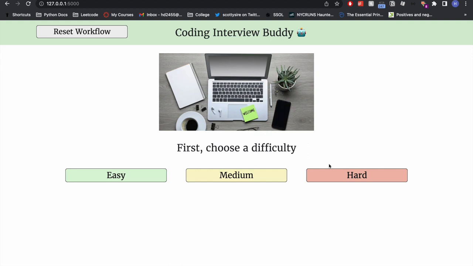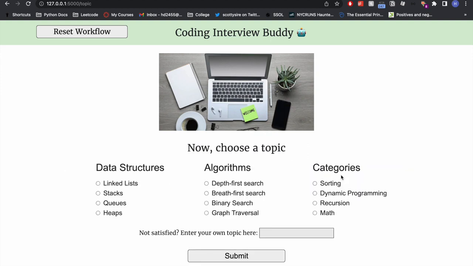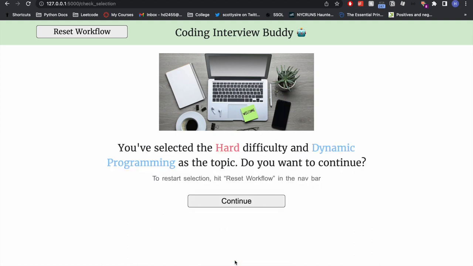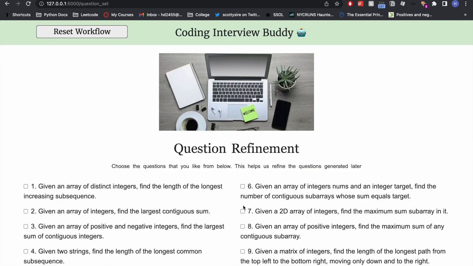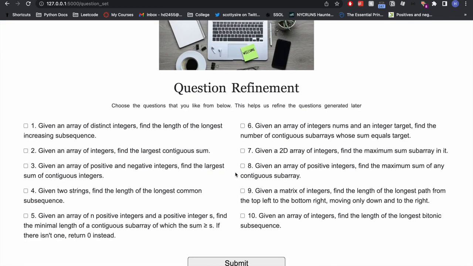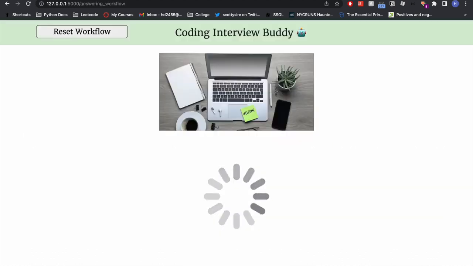Okay, so for this one, I'm going to choose a hard difficulty question on dynamic programming. I'm actually pretty bad at DP, so I'm not sure if I will be able to solve the question. But going to the question refinement stage, I actually don't even have to refine the questions because that's an option to users, so I'm going to skip that. And I can just regenerate any questions I do want.